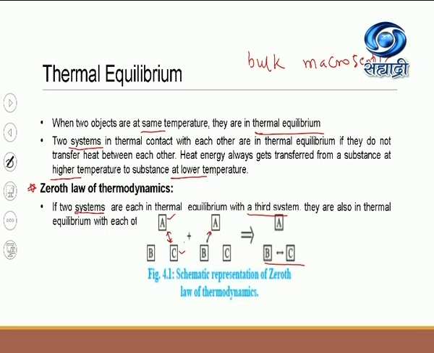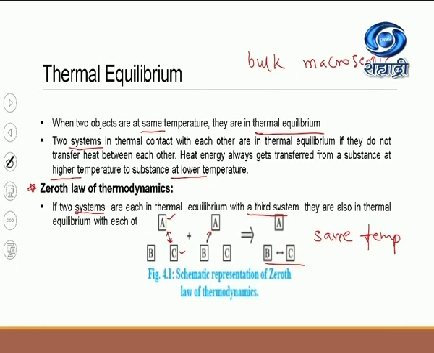And then the final conclusion, remember students, that is very important, will lead to a conclusion that systems A, B and C, all of them, are at the same temperature. So if the three systems are in thermal equilibrium, then please remember the temperature of the three systems must be the same.